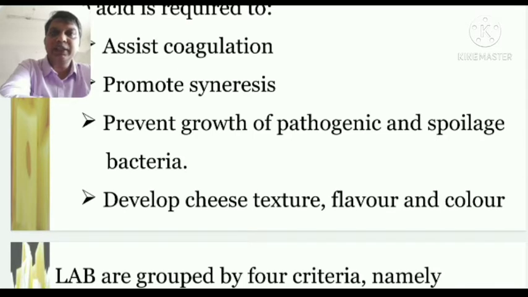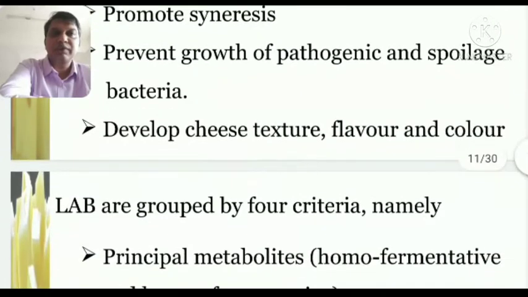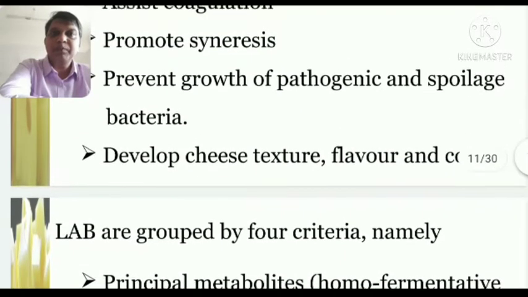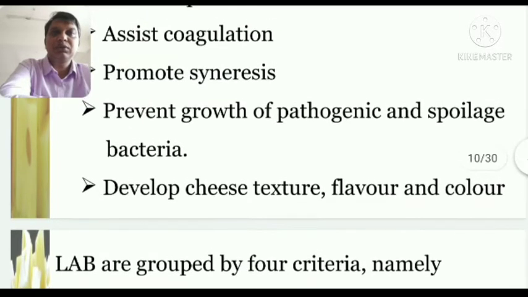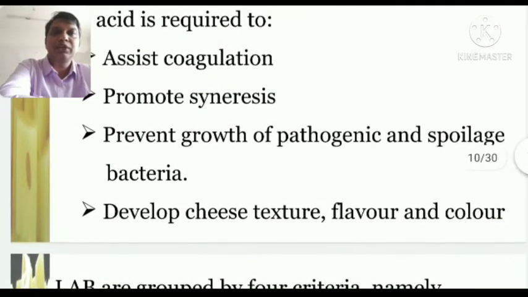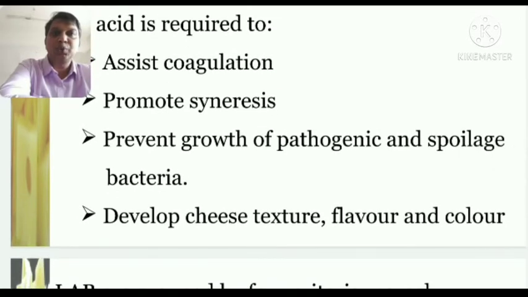The acidity also helps to kill some of the bacteria which can damage the flavor and aroma of the cheese. So they also develop the cheese's extra flavor and colors. That's why we need microbes which can easily work on the lactose, the natural sugar present in the milk, so that lactic acid can be produced easily.